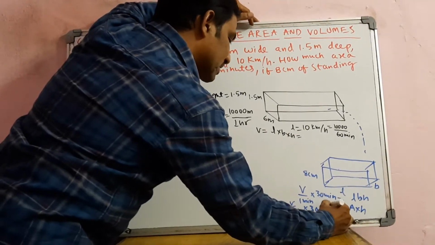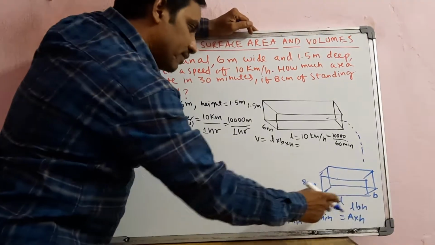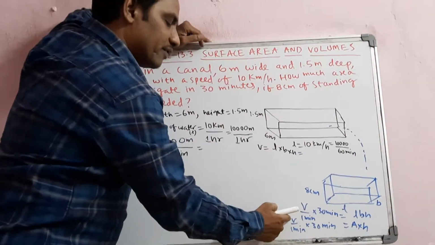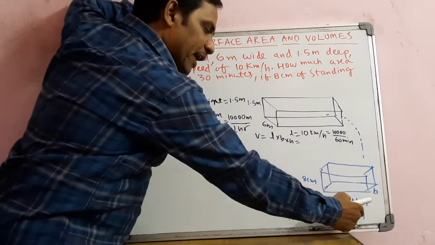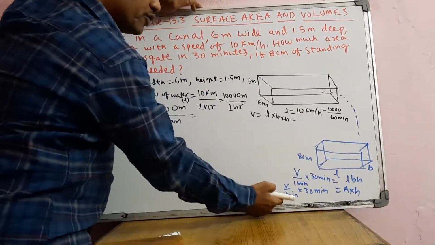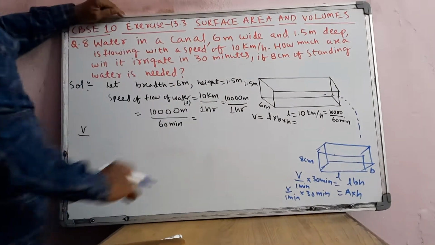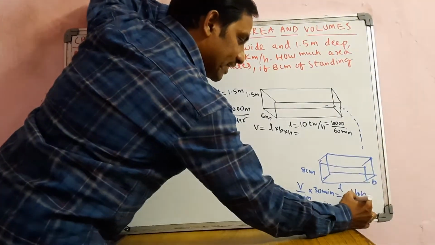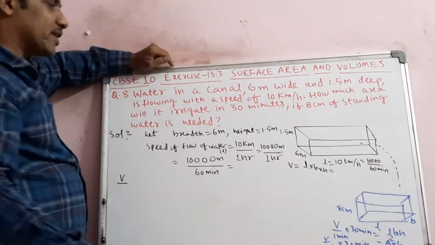So here you will get some value. Then if you divide with H, whatever the V value you will get and the time value and all, A is equal to that, you can bring the H value down to the denominator and calculate it. So that is the logic. So this L into B we are writing as A. So A you are going to calculate. So this is the logic.